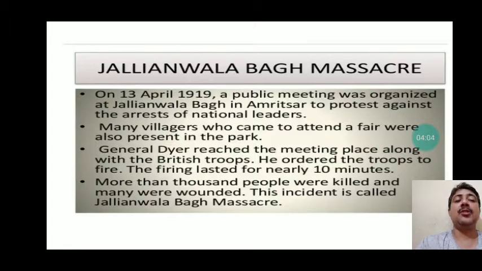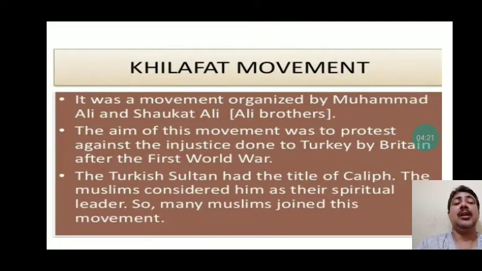He ordered the British soldiers to fire on the unarmed Indians, and the firing lasted for nearly 10 minutes. You can imagine the number of killings. More than 1,000 people were killed and many were injured. This incident was known as Jallianwala Bagh massacre. So this Jallianwala Bagh massacre was another nail in the coffin of Britishers. First we saw Rowlatt Act, after that we saw Jallianwala Bagh incident.